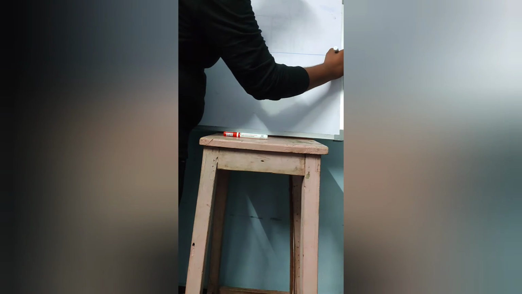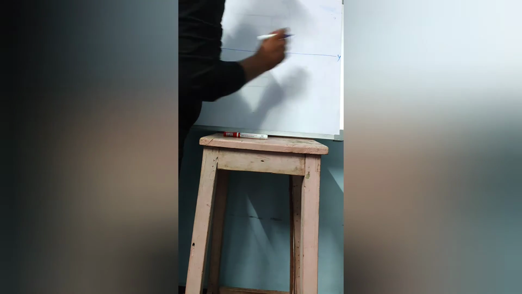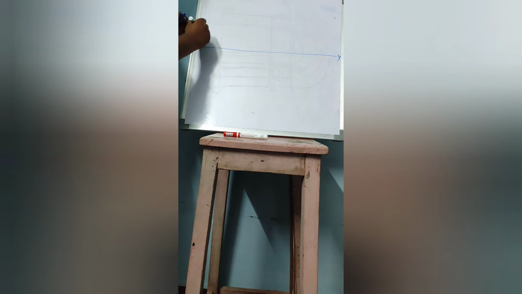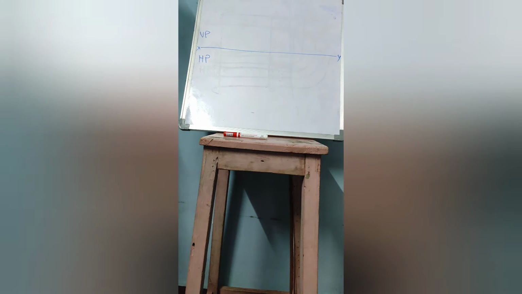Now at first, what you have to do is quite common for every step. You have to draw the reference line X, Y, and this is VP, and this is the HP.